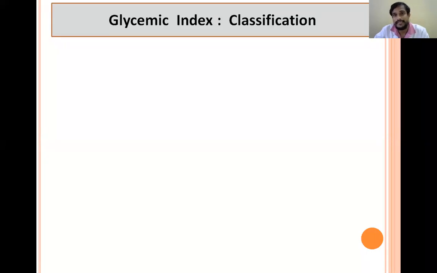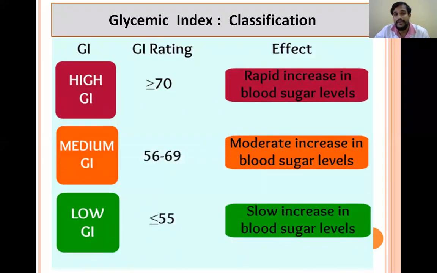So coming to glycemic index classification, it is classified as high, medium and low. The foods which have a high glycemic index, that is greater than 70%, cause a rapid increase in the blood sugar levels. And the food which has a medium glycemic index causes a moderate increase. And the food items which have a low glycemic index will have a slow increase in the blood sugar levels. So in this way, depending upon the glycemic index of the food, they are classified into high, medium and low.